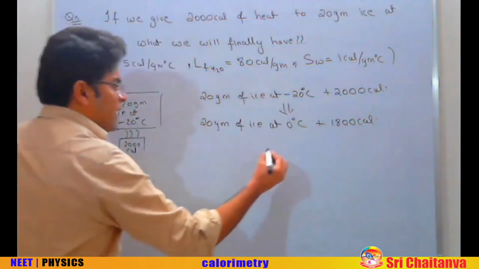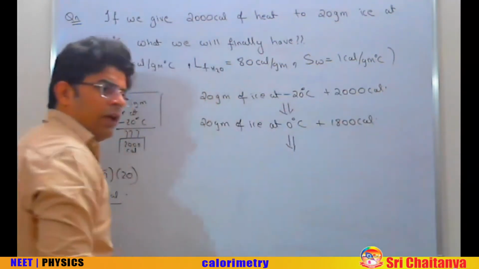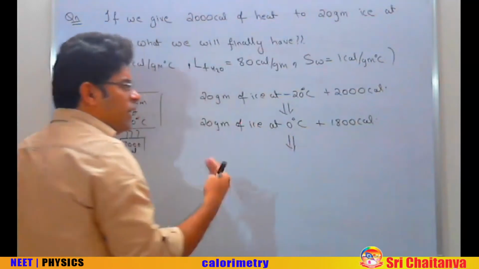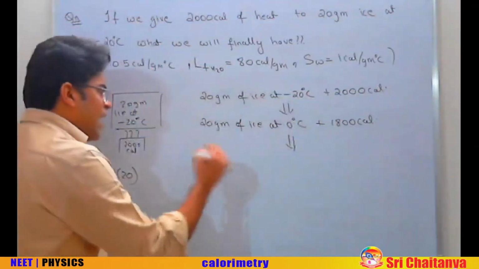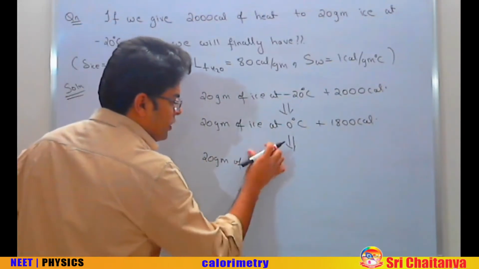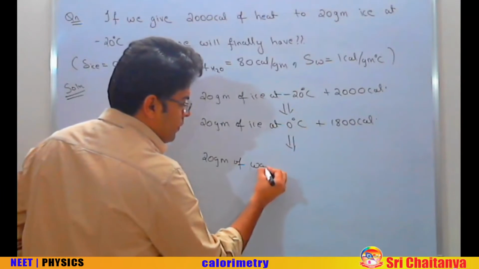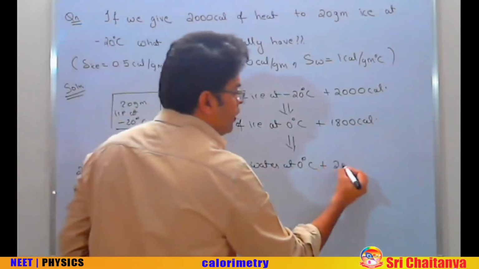So we can say that this particular thing is equal to this thermodynamically, and having 20 gram of ice at 0 degree centigrade, to which you are going to provide 1800 calorie of heat, is as good as having 20 gram of water at 0 degree centigrade, to which you are going to provide 200 calorie of heat.